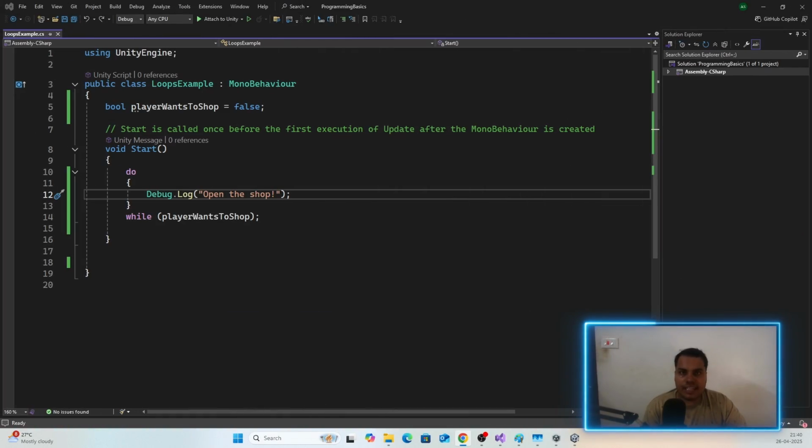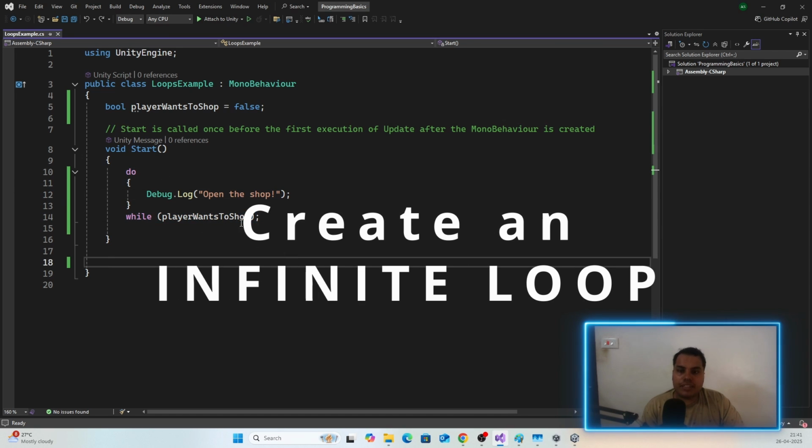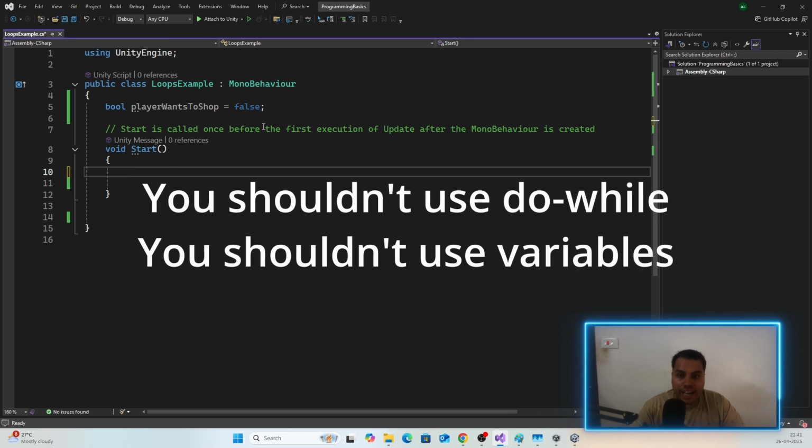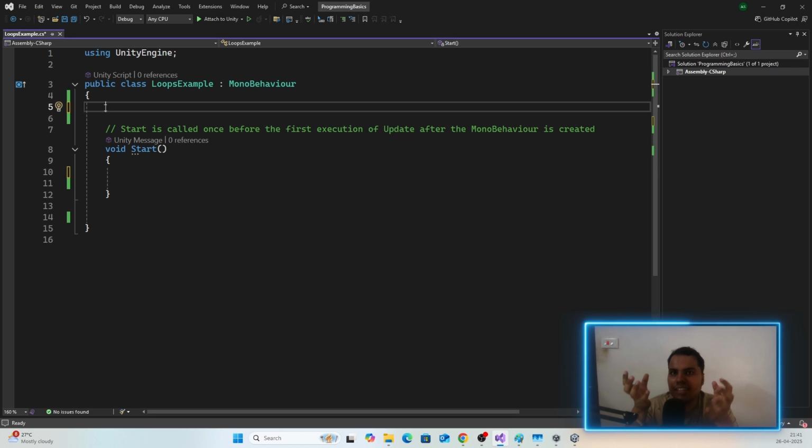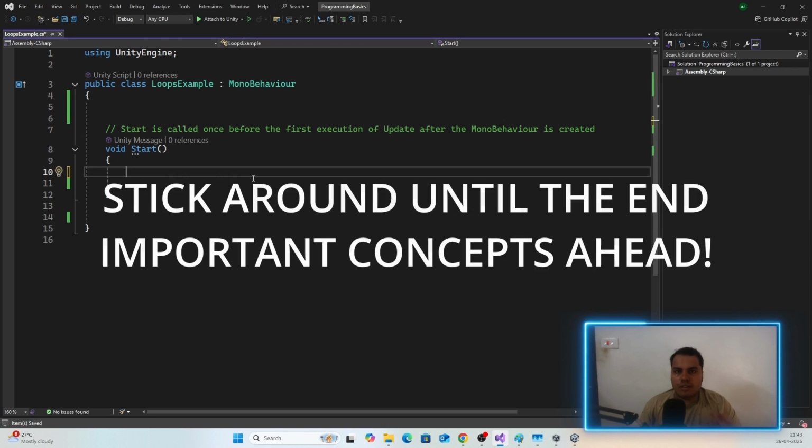Now I have a challenge for you guys, and that is to create an infinite loop. But you should not use the do while loop, and you should not use booleans or variables. I want you to create an infinite loop without using variables, and then you should make something run infinite times and you should crash Unity. That is the challenge. But make sure to stick around after the end of the challenge because I will be explaining some important things. Okay?